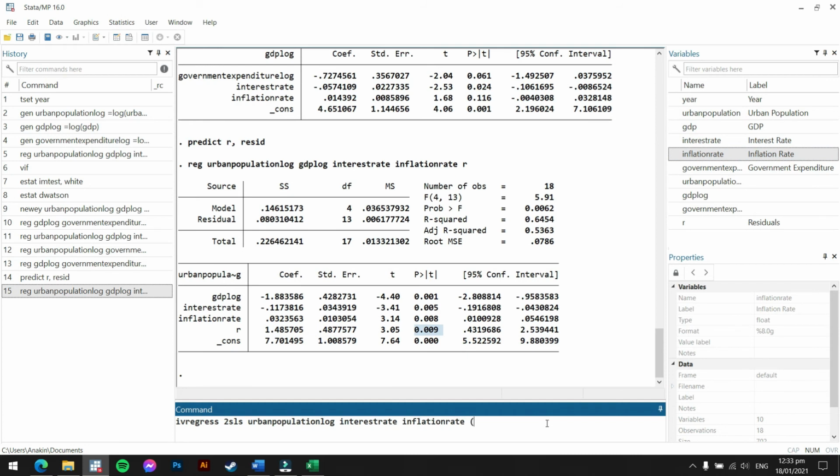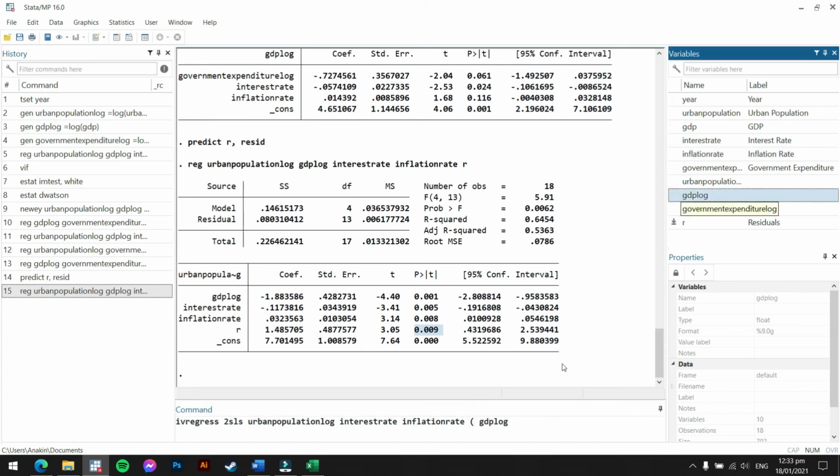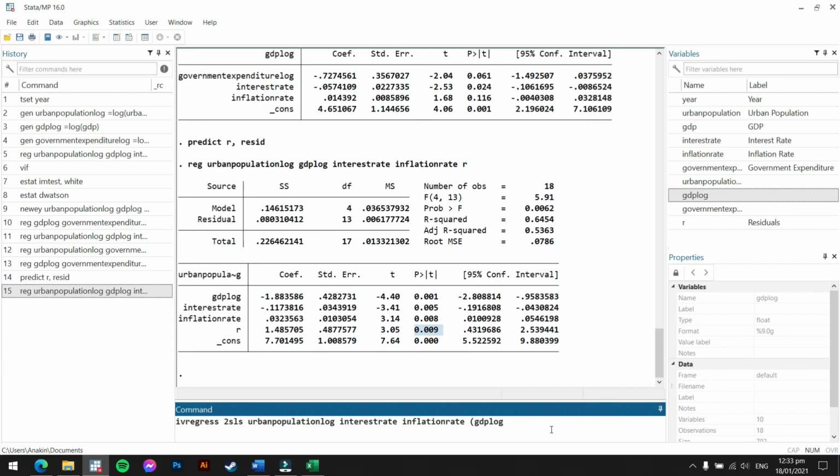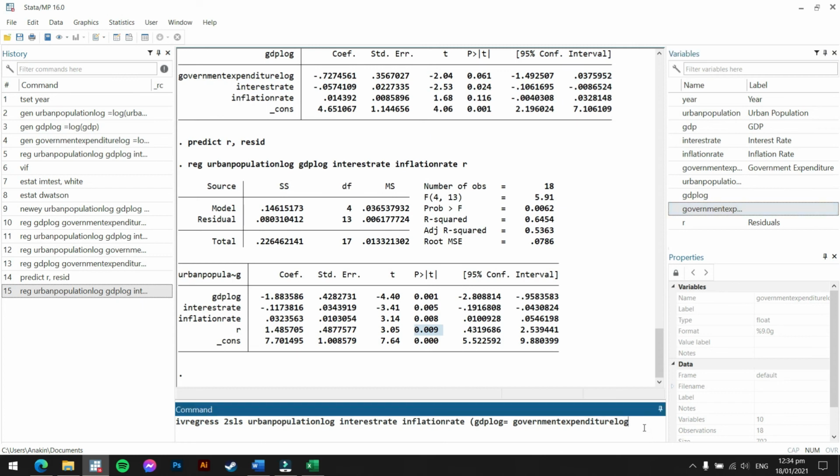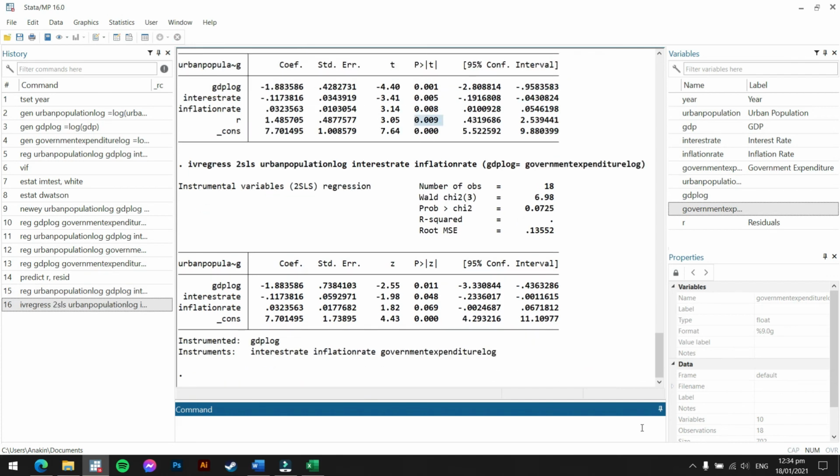Open parenthesis, we put our proven endogenous variable here, which is the GDP log. So GDP log is equal to government expenditure log, which is our now valid and strong instrument. Then close parenthesis. Boom. That's our final estimate, the 2SLS regression.